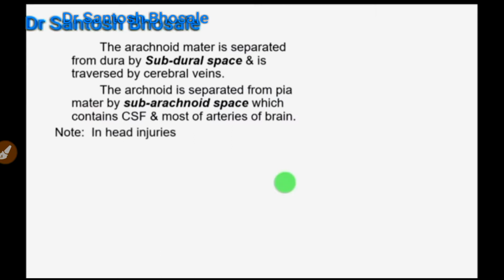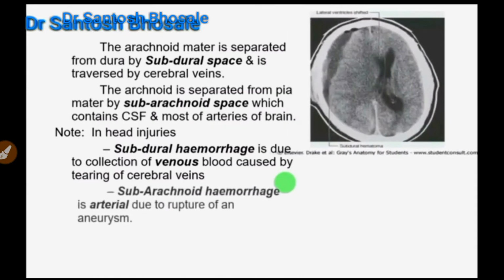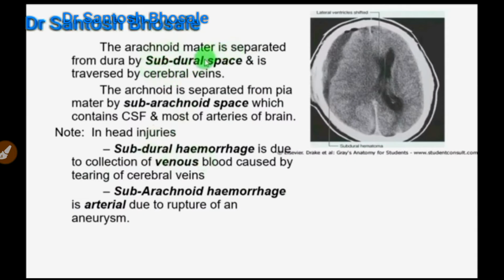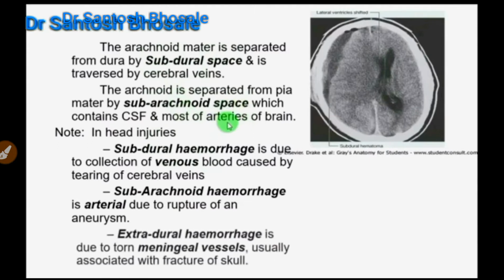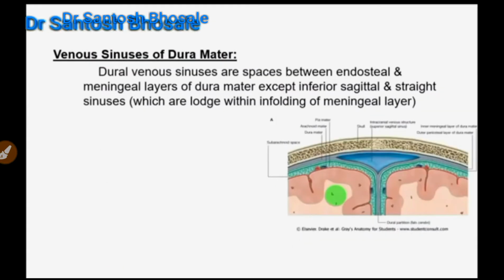Then arachnoid mater is beneath the dura, separated from it by the subdural space, which contains cerebral veins, whereas arachnoid mater is separated from the pia by the subarachnoid space containing the CSF and arteries of the brain. That's why in head injuries, subdural hemorrhage is due to rupture of veins and subarachnoid hemorrhage is due to rupture of arteries. In subdural hemorrhage you will see a sickle shape, whereas in subarachnoid hemorrhage you will see a circular image on CT scan.